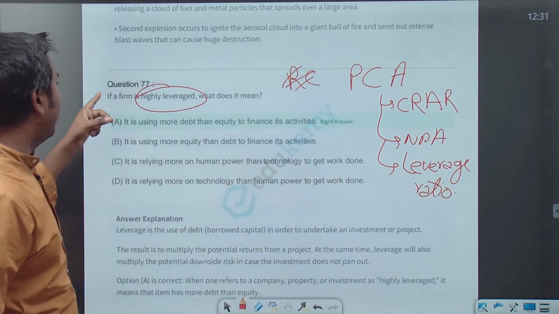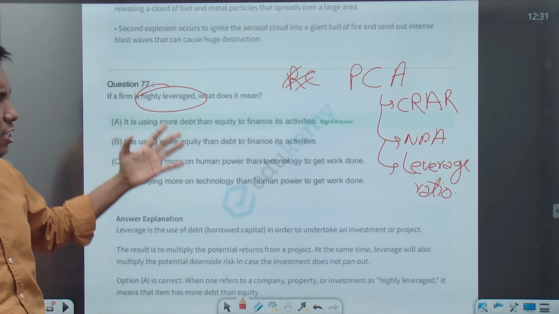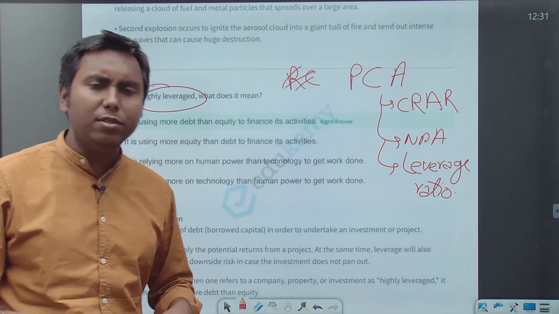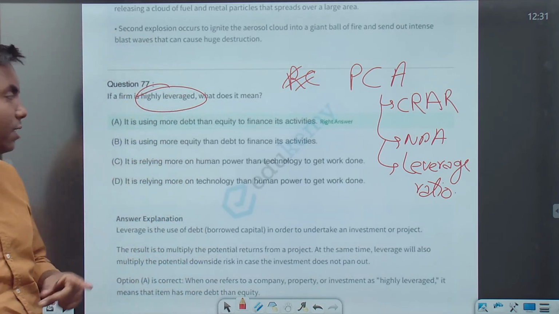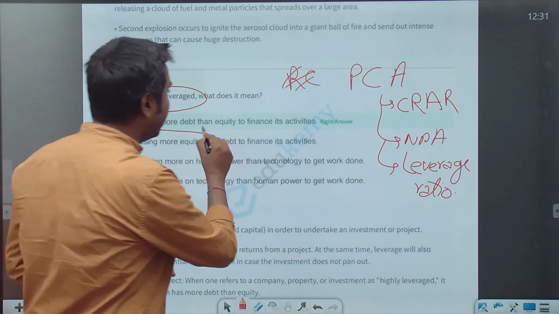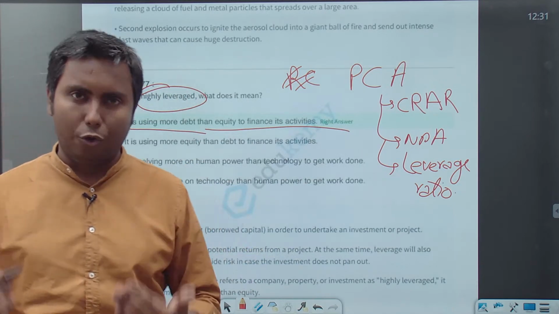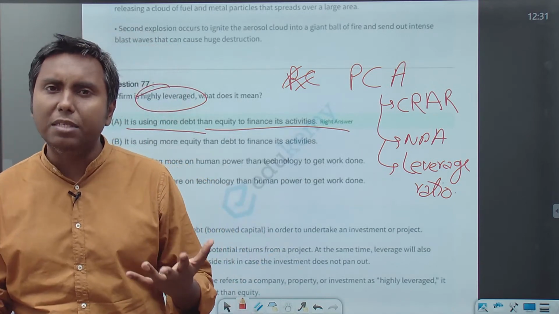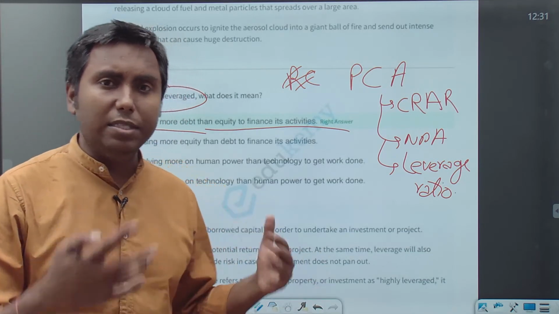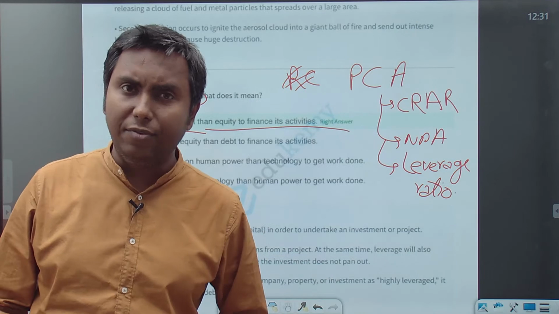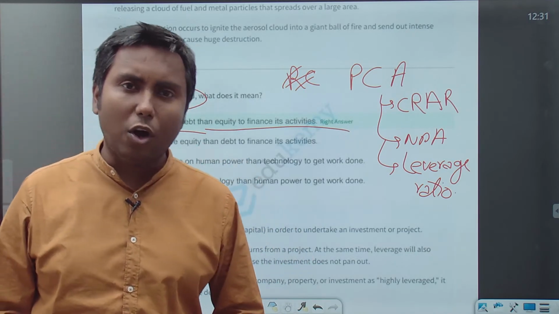Now, if a firm is highly leveraged, what does it mean? Leverage ratio is applicable not just for banks, but for any firm. So if a firm is highly leveraged, it means it is using more debt than equity to finance its activities. That means the firm is taking more loan. Now, is high leverage good or bad for a firm?